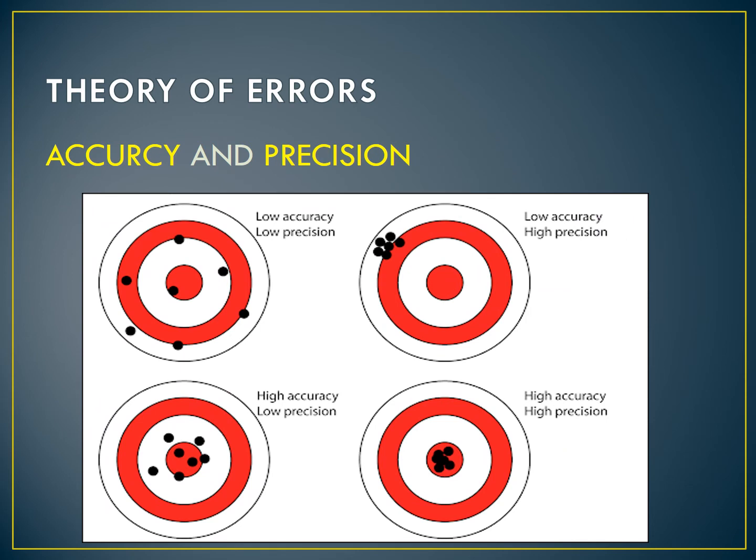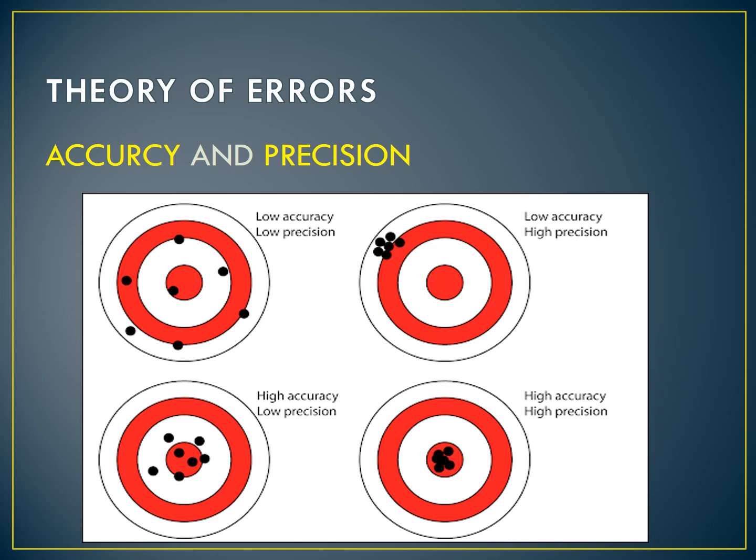Now, the theory of errors. The foundation of science and technology is measurement. The basic thing for science and technology is measurement. Without measurement, there is no science and no technology. The result obtained from each and every measurement, every experiment, may be correct, but every time it may not be correct. Sometimes there will be error.